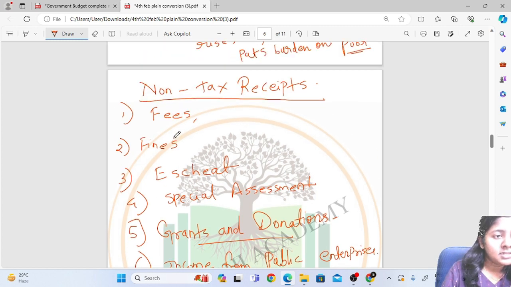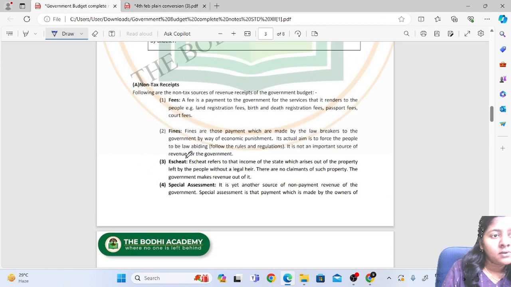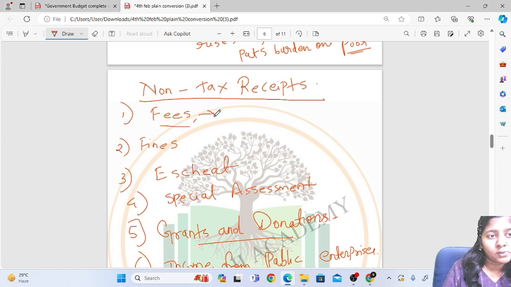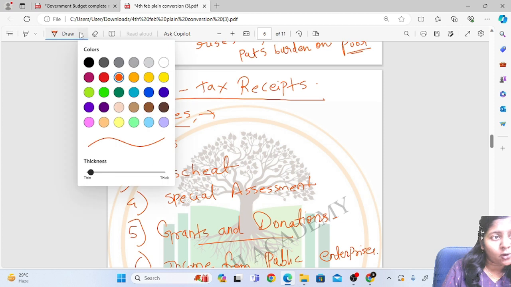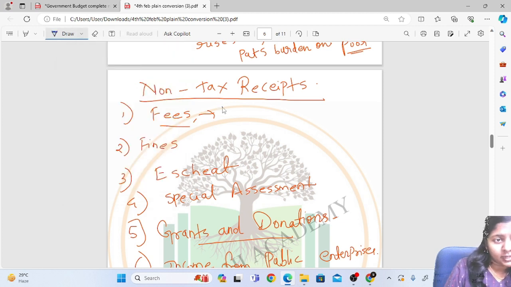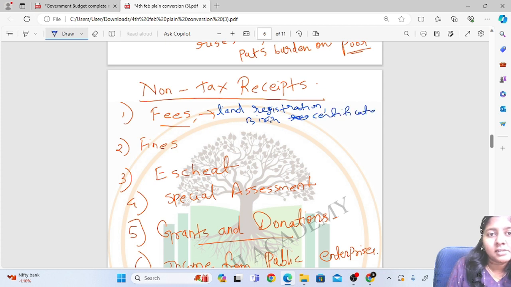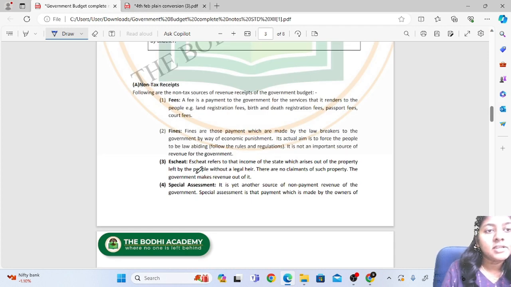Okay. Now we'll see with regards to fees. Fees is a payment to the government, like we pay to the government, no? Like if we want to get a certificate, like a land registration certificate, or a birth registration certificate. Okay, these are the fees which we pay to the government. So fee is a payment to the government for the services that it renders to the people.